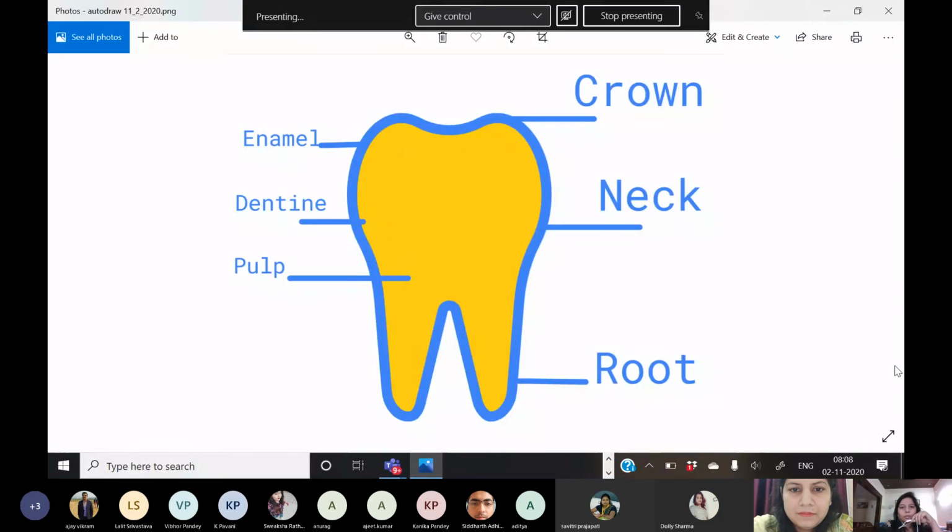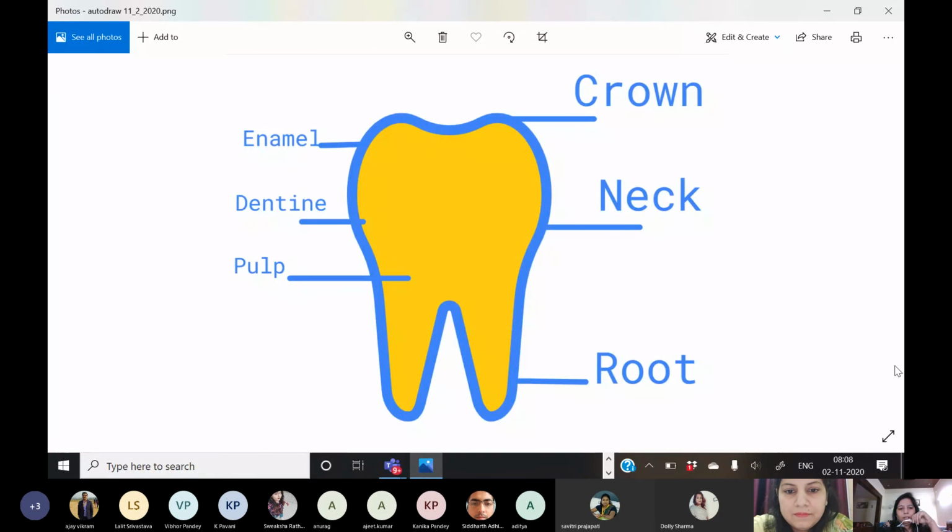See, are you able to see the screen? Yes, ma'am. So this is how I have downloaded the image that I have just drawn. I have labeled it. And after doing it, you will be able to share it with the students. You can give the students homework as well. The students can also use this app autodraw.com. You can say, okay, draw the diagrams, label it and share it. They'll write their name who has drawn it. They'll like it.